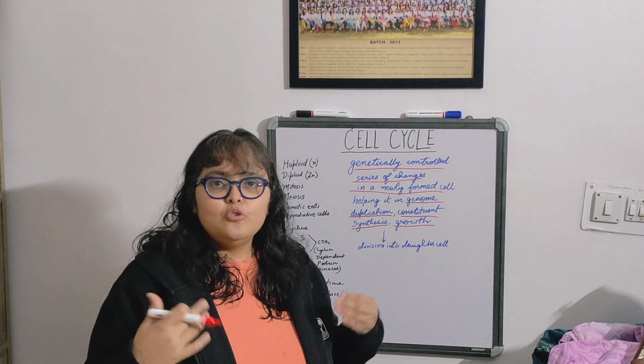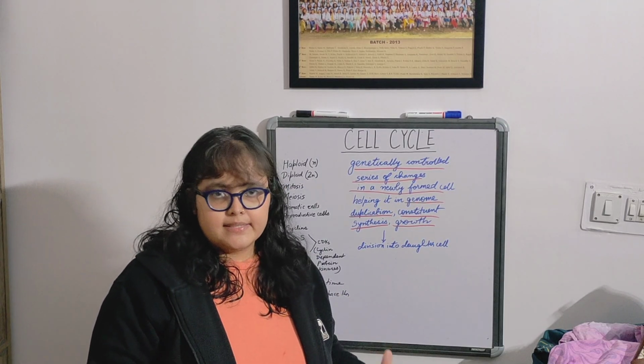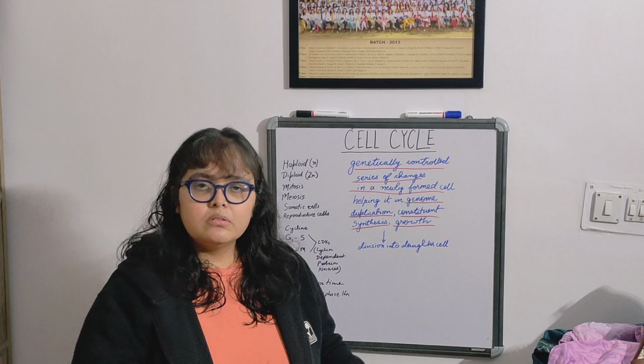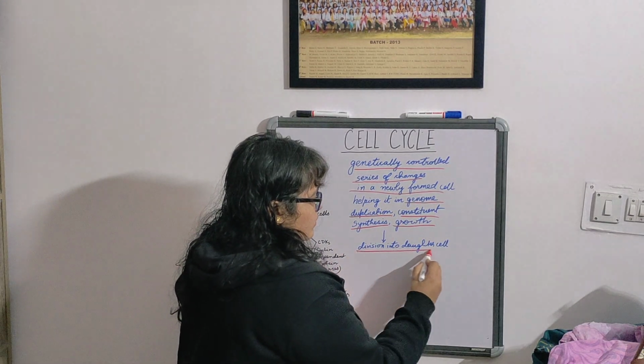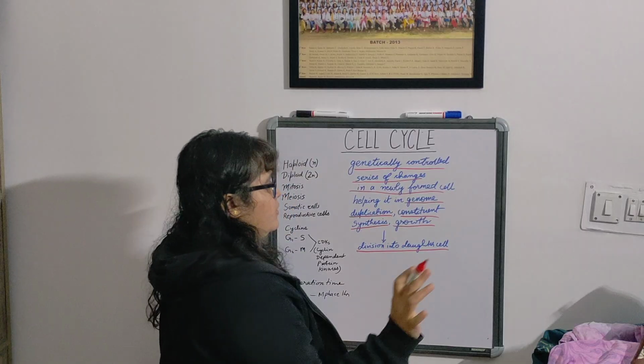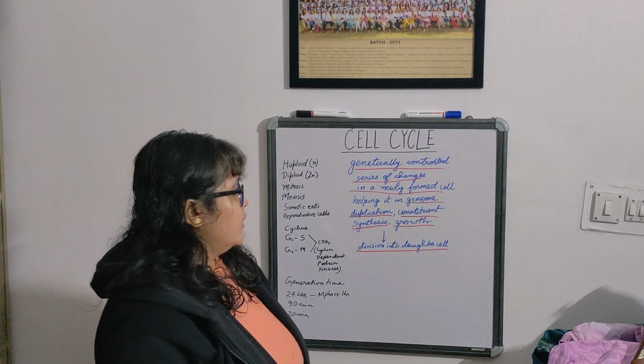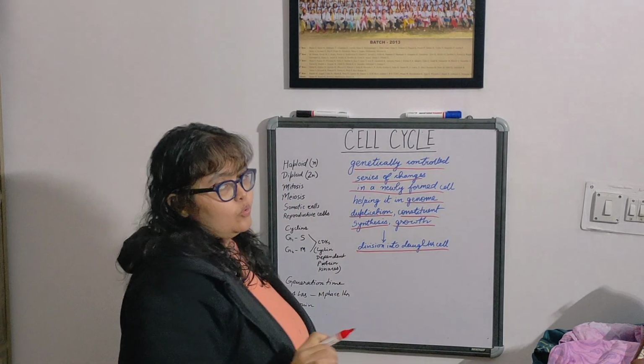So for that we need to have growth in the cell to give it to the two daughter cells, and that will result into finally division into daughter cells. Okay. So what is genetically controlled?